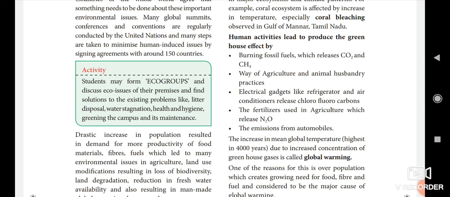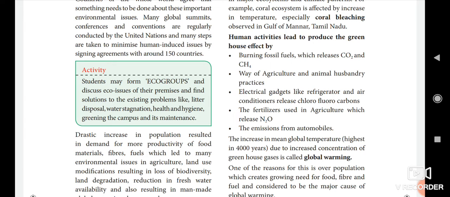Okay, the next, the fertilizer used in agriculture releases nitrous oxide, N2O, so that also causes the greenhouse effect. Then the emissions from automobiles. Here there are radiations emitted from the automobile. Okay, so these are the human activities that lead to producing the greenhouse effect.